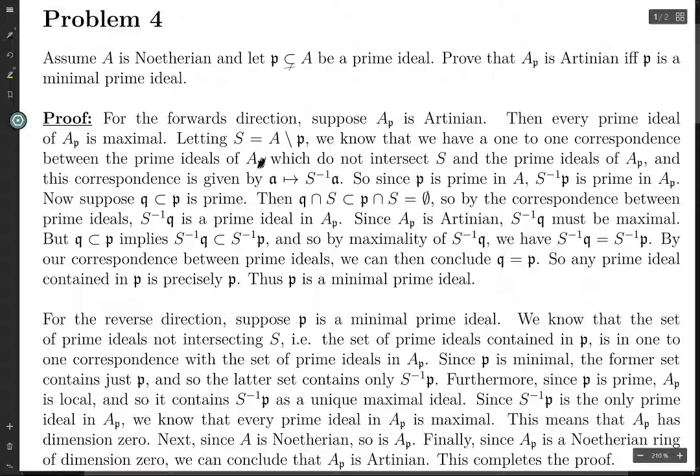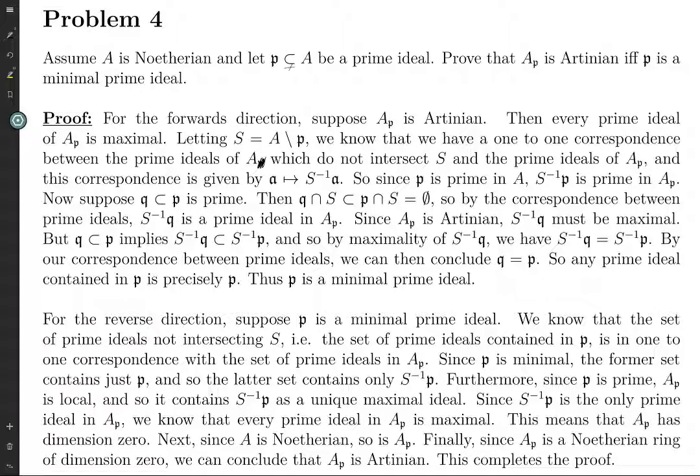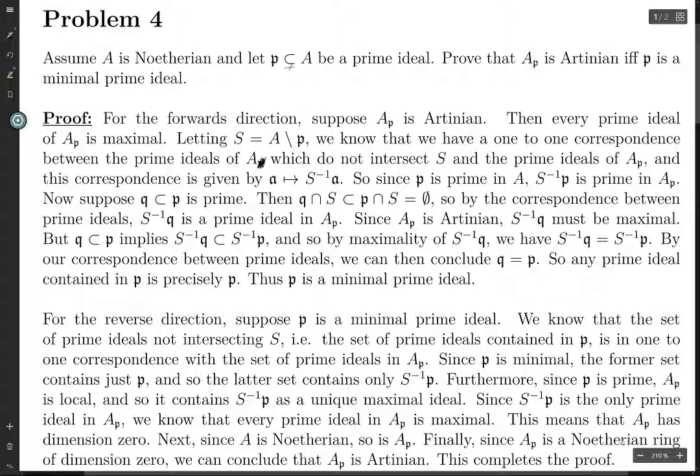and so, since S inverse P is the only prime ideal, and since it's also maximal, we know that every prime ideal in the localization is maximal. That's what it means for the localized ring to have dimension 0. A ring has dimension 0 if every prime ideal is maximal. And here there's only one prime ideal, and we've proven that it's maximal, and so every prime ideal is maximal. Okay, so this localized ring has dimension 0, and also since A is Noetherian, we know that Noetherianity can push